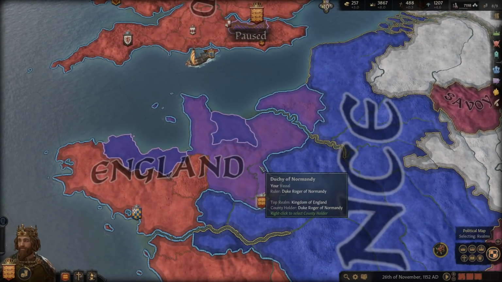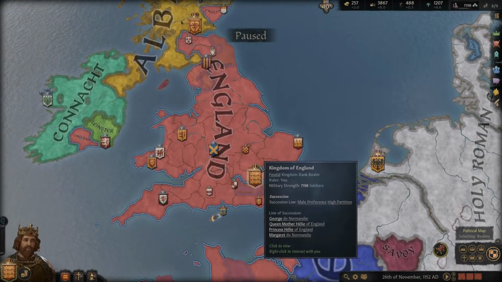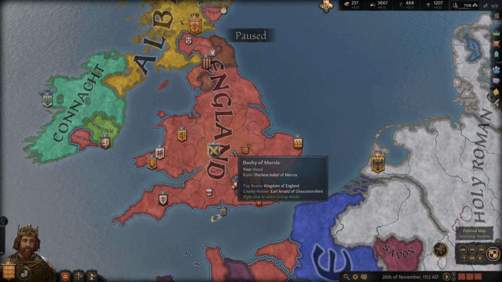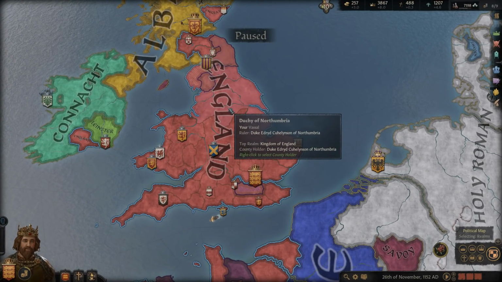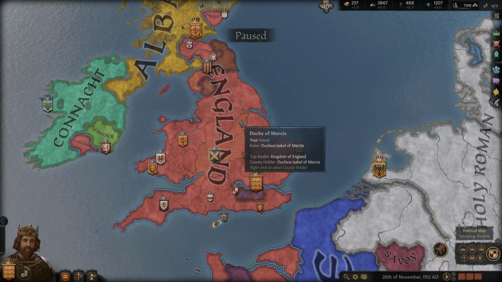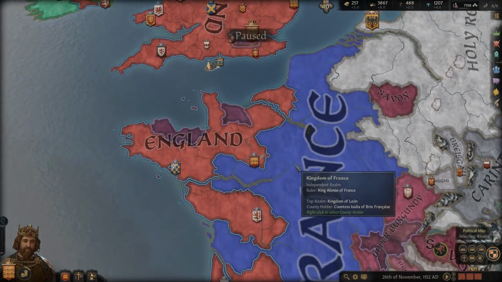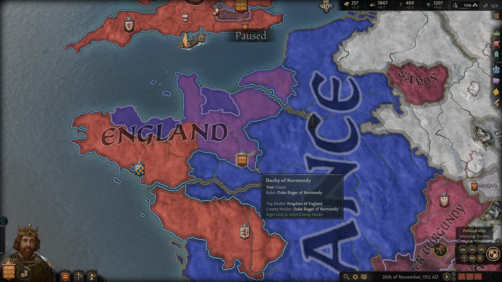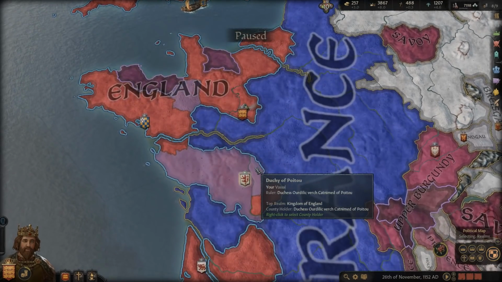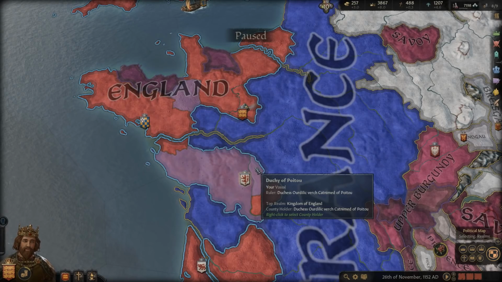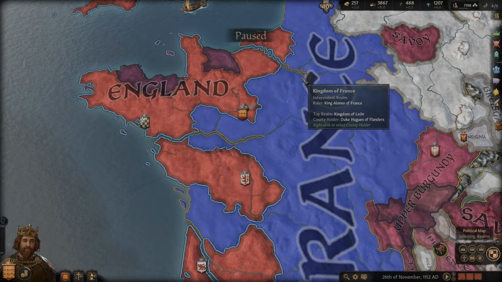Now, this is a very complicated relationship that is not represented in the game in any way, because Henry is his own liege. He's a king now, so he's the king of England underneath nobody for these lands. He's the highest lord of England. But here in France, that was not the case. Obviously, all France is nominally, at least, under the lordship of the King of France, and so he had to pay homage to Louis as his vassal. He had to recognize that he was a vassal of the King of France.